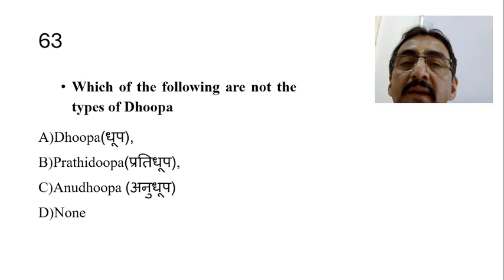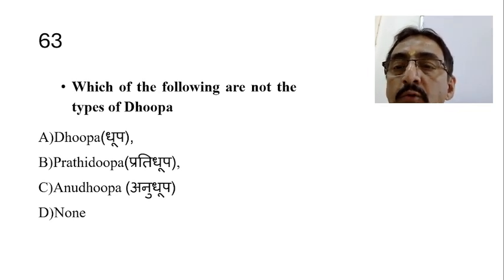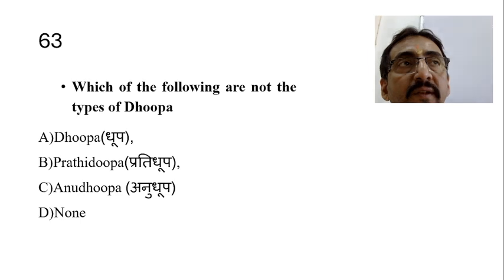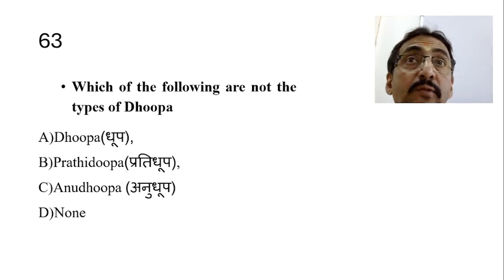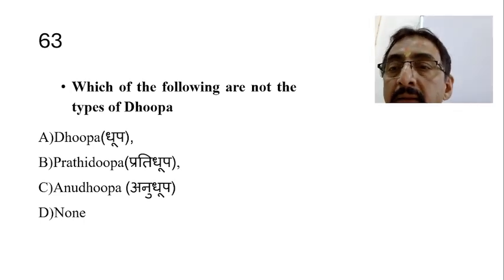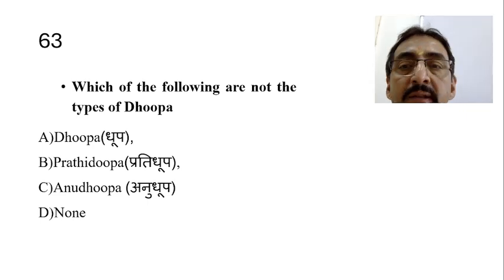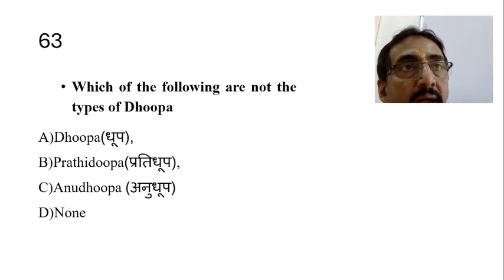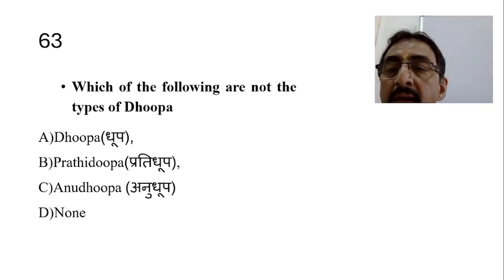So, which of the following are not the types of Dupana? Anudupa, is it a type of Dupana? Pratidupa, is it a type of Dupana? Dupa is definitely a type of Dupana, no doubt. Pratidupa is also a type, which is given when some particular dupa causes some problem, to counteract that. Anudupa is used if the Dupana is given deficient to some extent, incomplete, then to complete it. So all the three are considered types of Dupana mentioned by Kashyapa. Therefore, the answer is none.